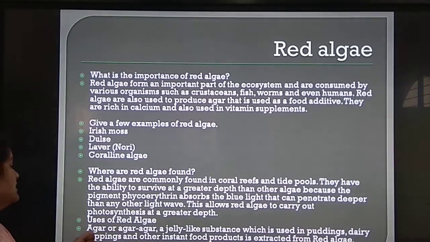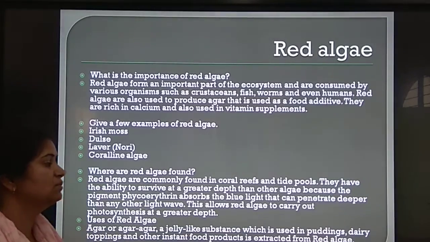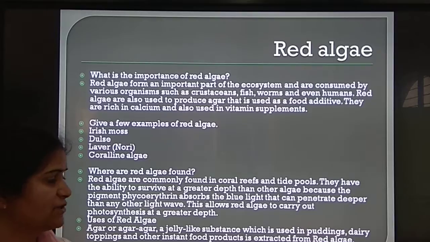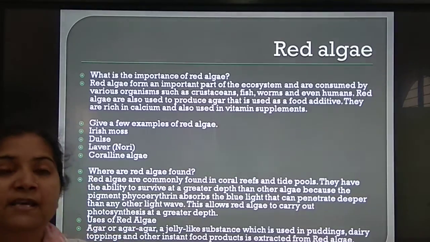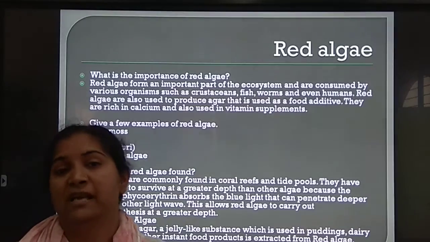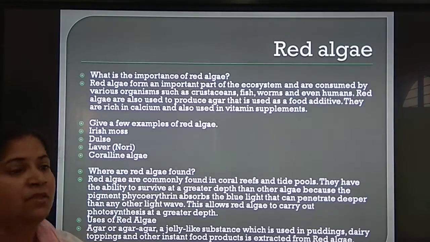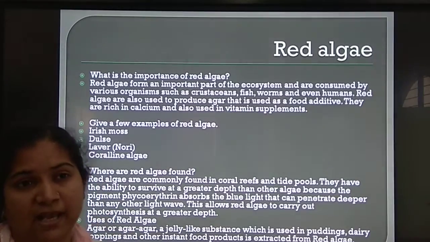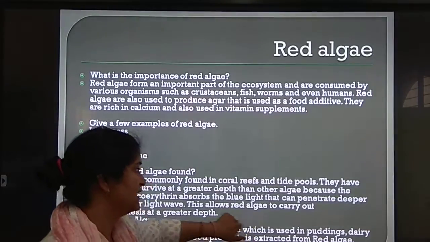Uses of red algae: agar is a gel-like substance which is used in pudding, dairy toppings and other instant food products, extracted from red algae. So red algae produces a product called agar. It is an inert, semi-solid, jelly-like material. It has gelling ability, so it is used in pudding and dairy products for gelling, and in jams and jellies.